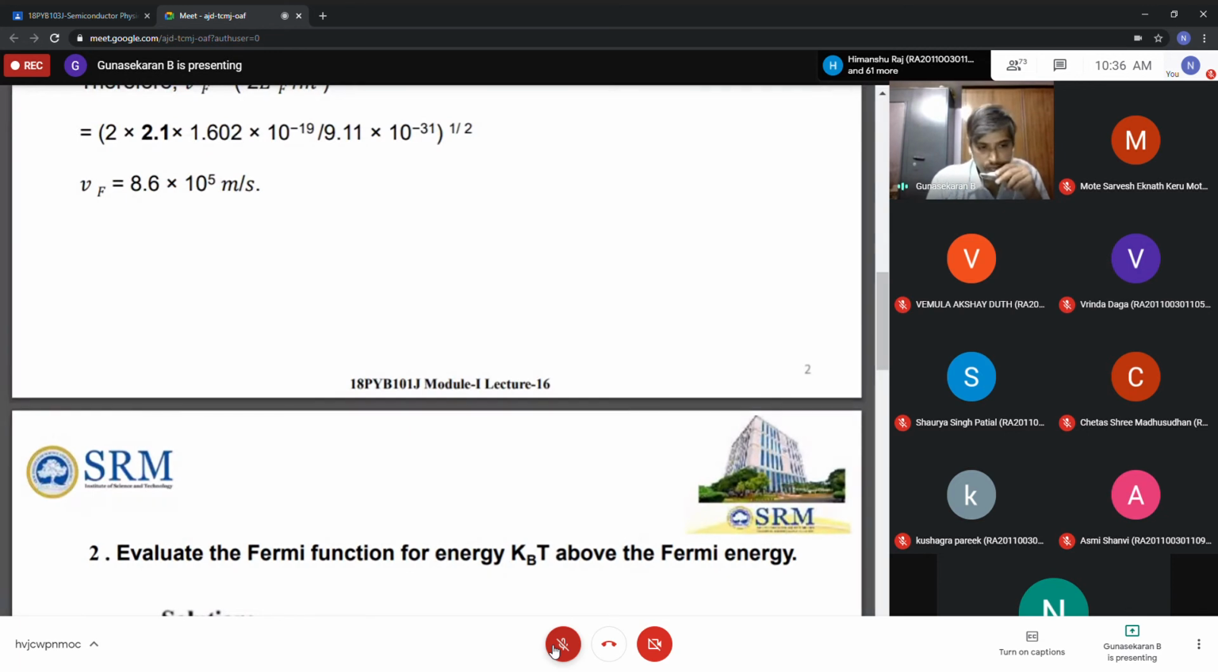Energy? Yeah, you tell me whether it is okay or not. Please come forward. Yes, you are telling something. Energy is given. Okay, then what is that value? He is telling energy is given. Okay, correct, energy is given. KB is the Boltzmann constant, and T is temperature.